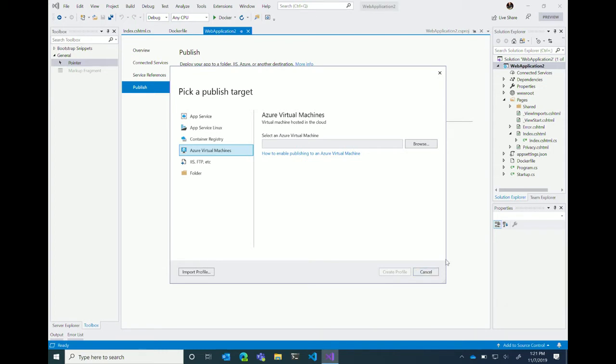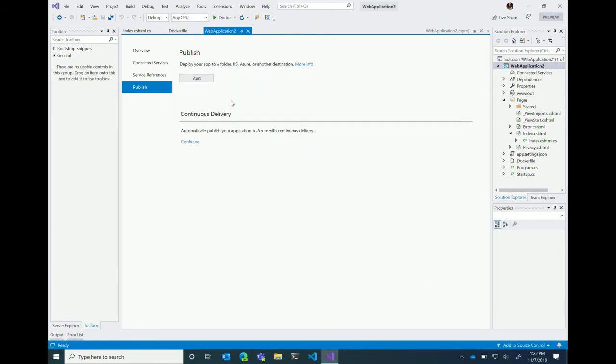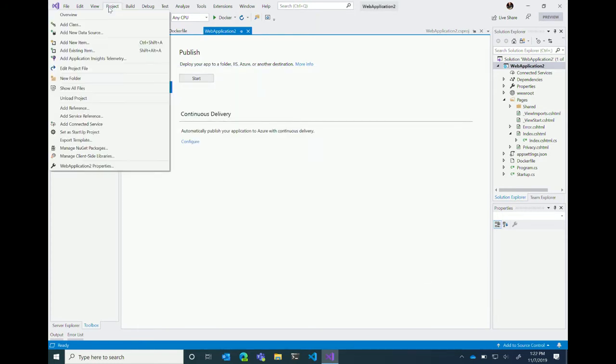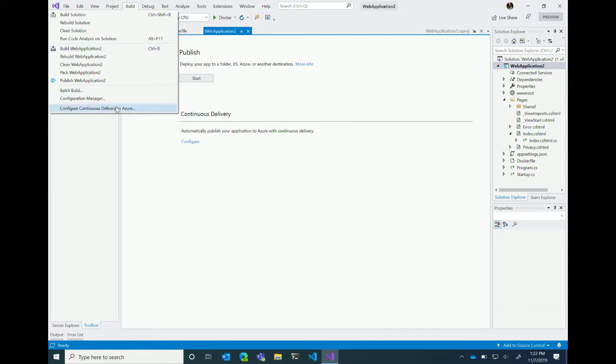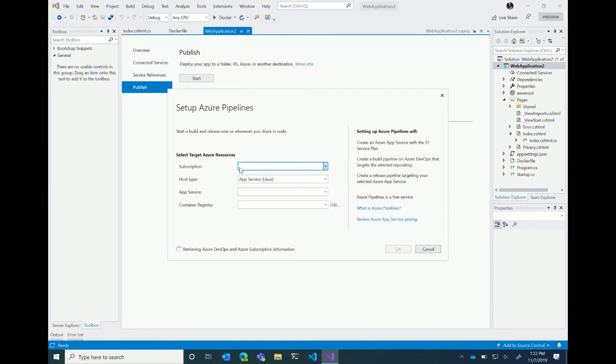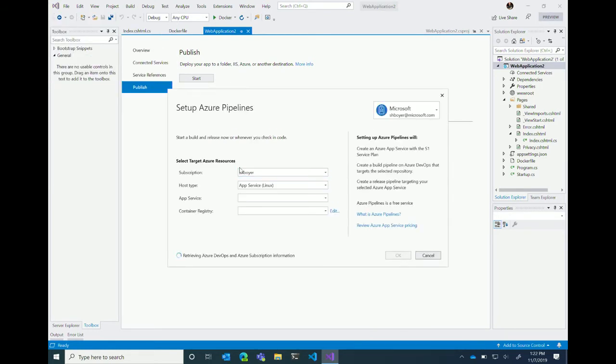continue my development, or we can set up a CI/CD pipeline as well. I think we have that option in another. Hit cancel. We do a project. We should have our build. We can set up a CI/CD pipeline right from Visual Studio as well, and I'll set you up for Azure DevOps.